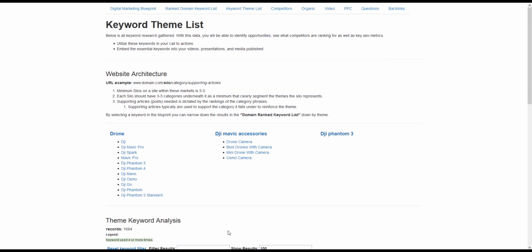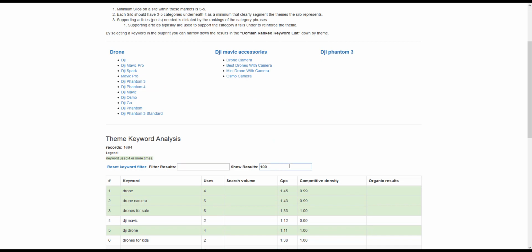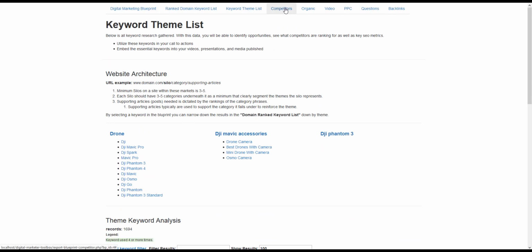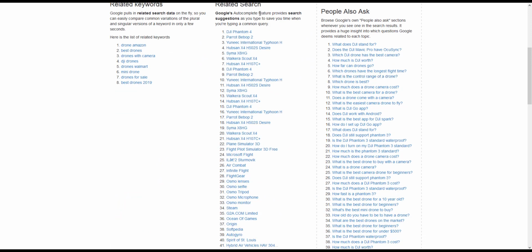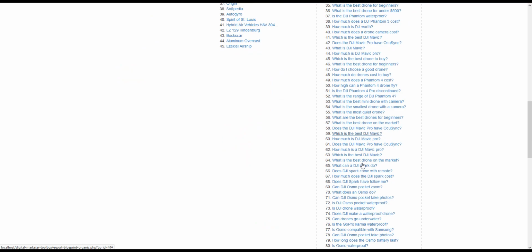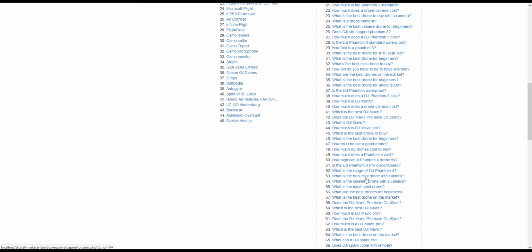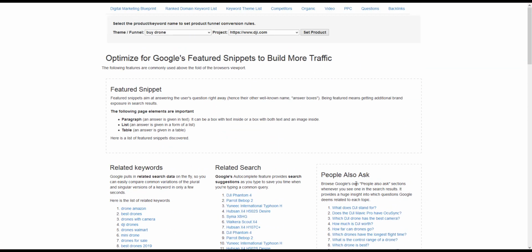Any node we click on or any filter we click on will show us the top results. We've got all the competitors, we've got the organic scrape, it gives us the related keywords, all the searches. If you need blog content, video content, there's all the questions being asked on the web. So if you look at what we have between the APIs, between scraping the web, between collating all the information, we've got a process that gets us everything very, very quickly.